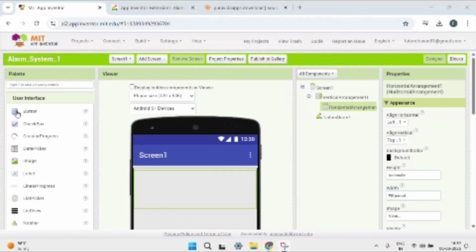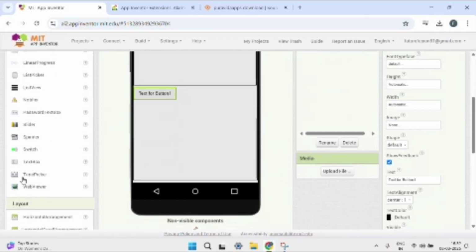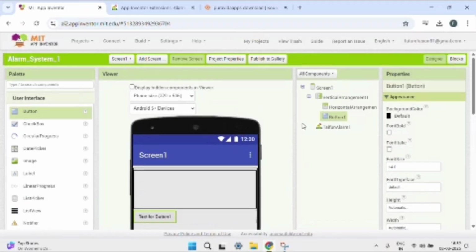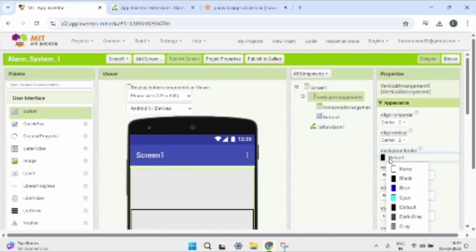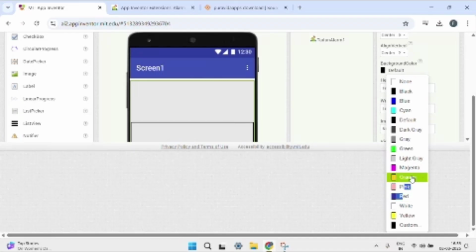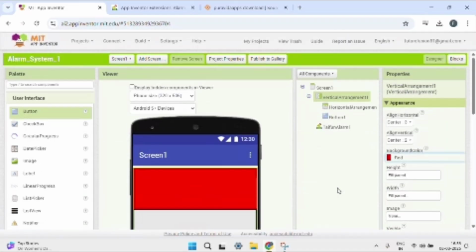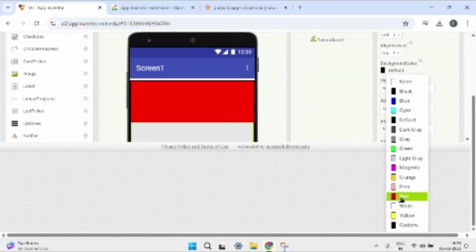Now take a button, drag and drop it here, and after the button take two text boxes. First click on vertical arrangement and set align horizontal as center 3 and align vertical as center 2. Then choose a background color for the vertical arrangement. I will choose red. After choosing red, go to the horizontal arrangement and also choose red.